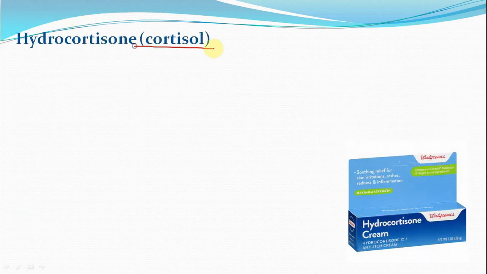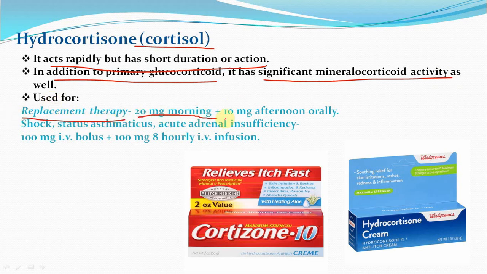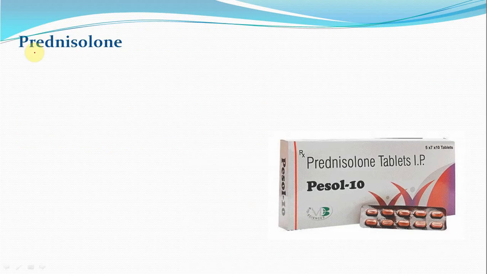Hydrocortisone, cortisol: it acts rapidly but has a short duration of action. In addition to primary glucocorticoid activity, it has significant mineralocorticoid activity. Used for replacement therapy, 20 mg in the morning and 10 mg in the afternoon orally. In case of status asthmaticus and acute adrenal insufficiency, it is given as a 100 mg IV bolus.